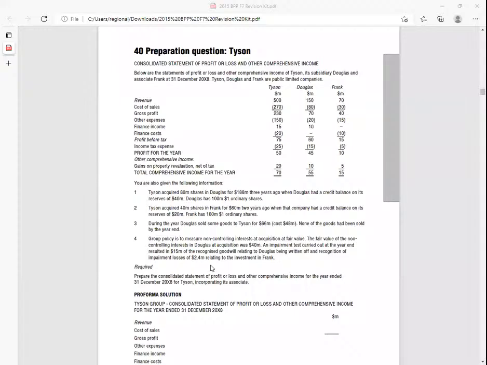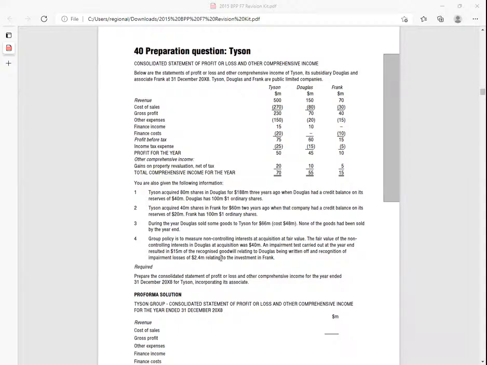Remember, they are talking of 2.4 for our investment. This investment of 40% that we have in Frank lost value worth 2.4. So they have already taken care of the 40% well within this.